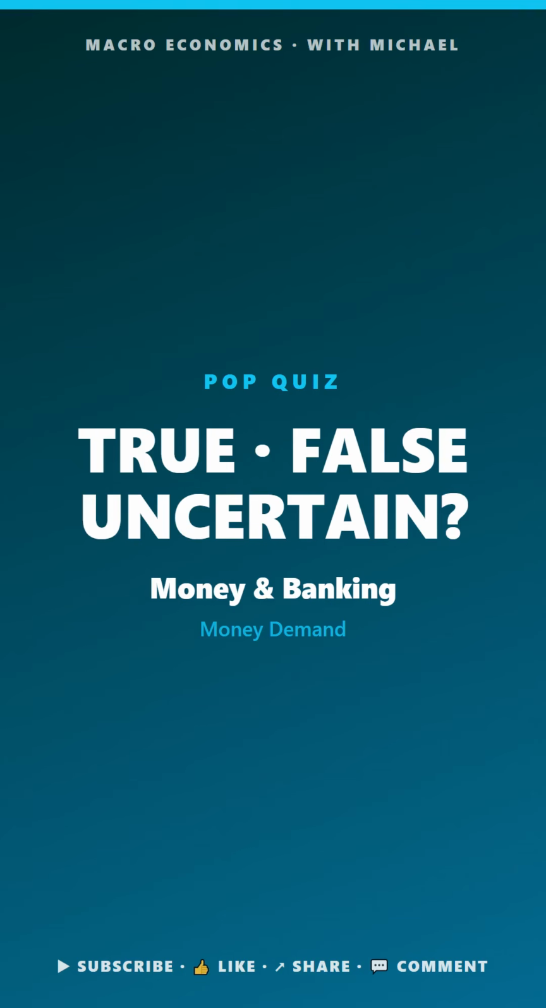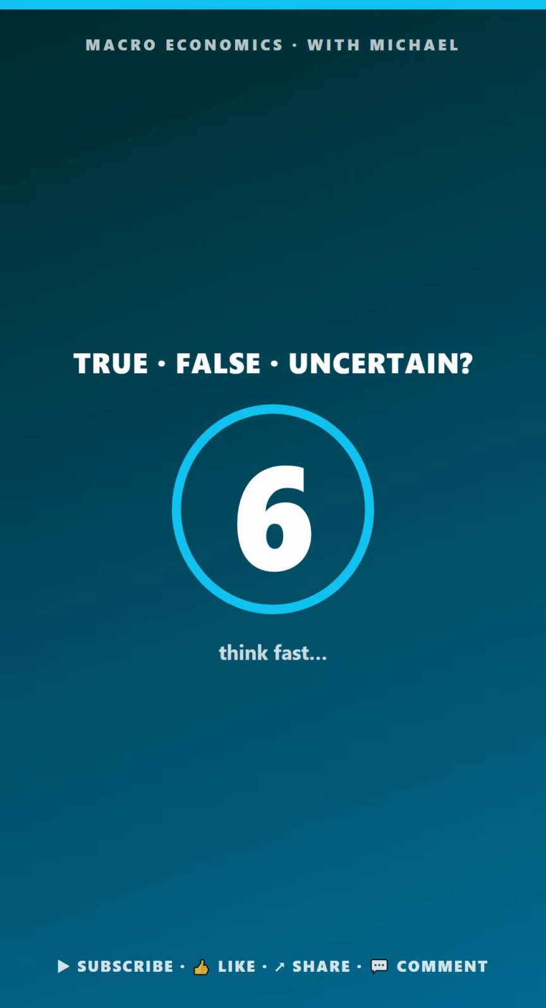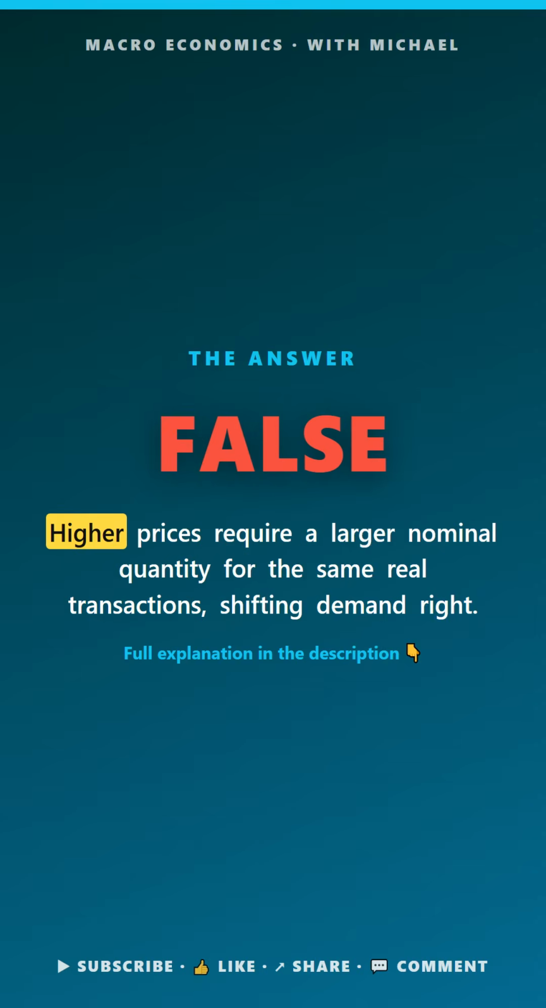Macro pop quiz. Money and banking. True, false, or uncertain. A rise in the general price level P shifts the demand curve for nominal money to the left. The answer is false. Higher prices require a larger nominal quantity for the same real transactions.